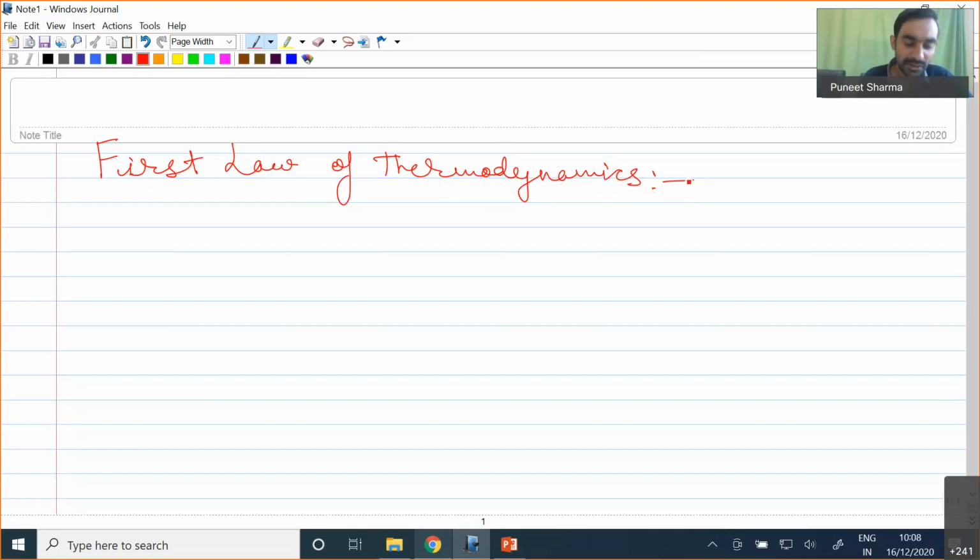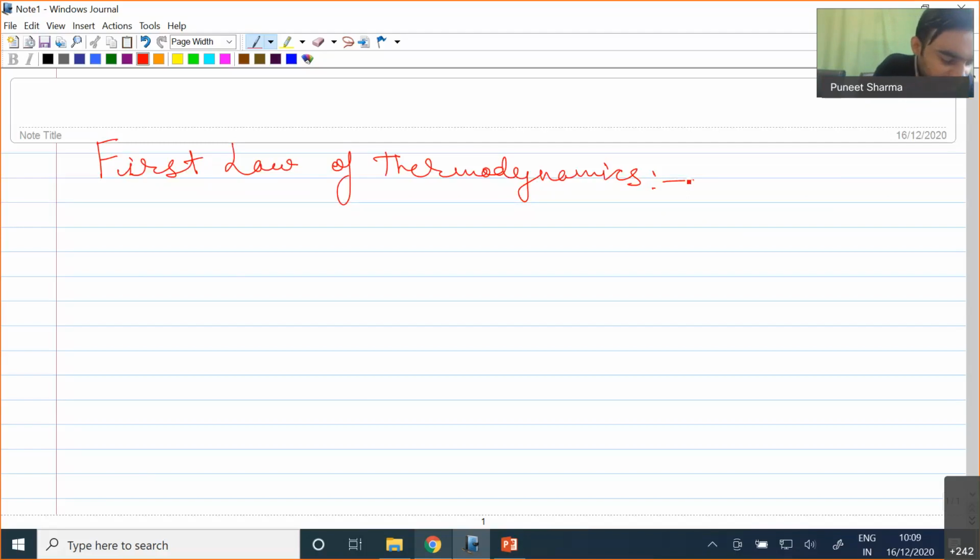If we look historically, the first law of thermodynamics actually came into consideration first. After that, the law of conservation of energy was defined. So the origin of the first law of thermodynamics is before the law of conservation of energy. Now there are different variants of the first law of thermodynamics, which are derived from, or I should say are, different variants of the law of conservation of energy only.